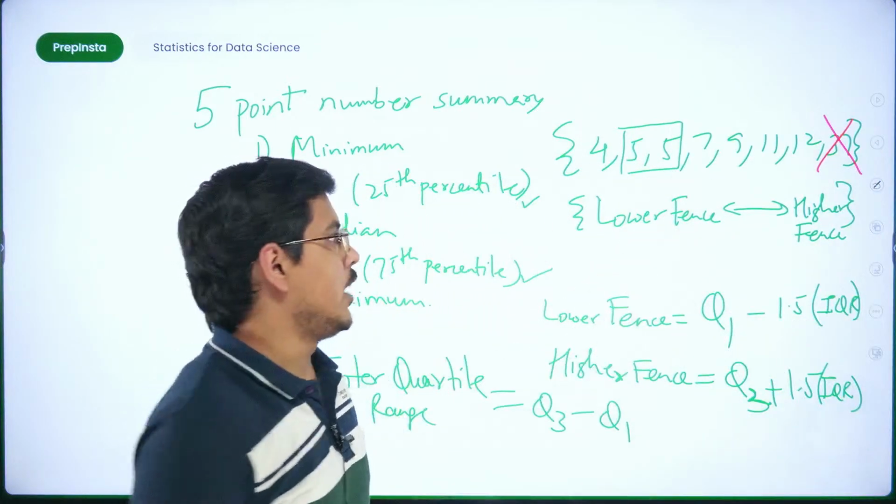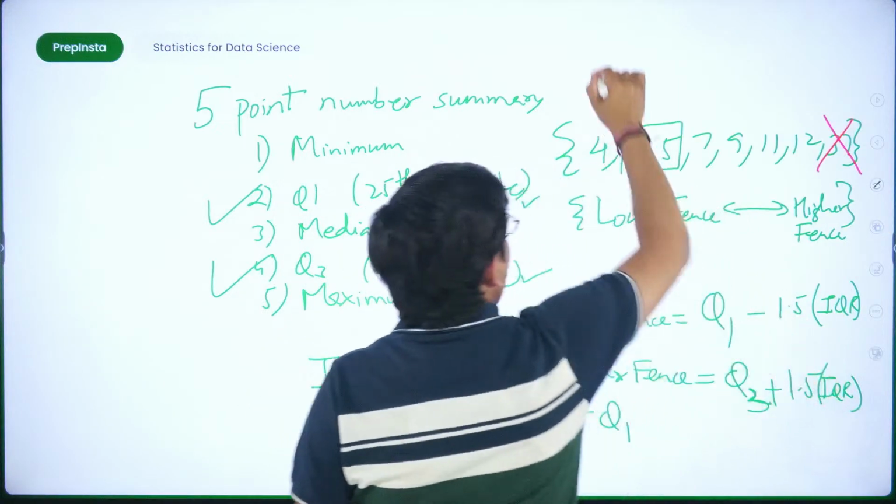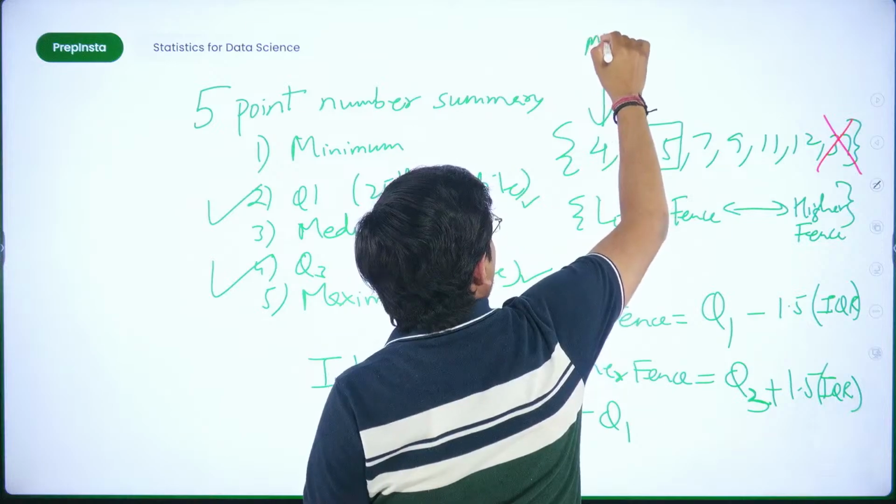Once you remove this value, the data set you have is a balanced data set, and for that the minimum is 4. Fine.